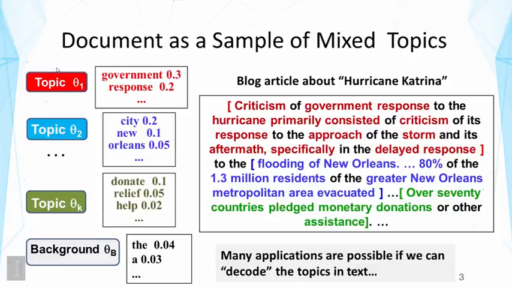Right? So the goal of topic analysis here is to try to decode these topics behind the text, to segment the topics, to figure out which words are from which distribution, and to figure out first what are these topics. Right? So how do we know there's a topic about government response, there's a topic about the flooding of the city? So these are the tasks of a topic model. If we can discover these topics, we can color these words as you see here to separate the different topics, then you can do a lot of things, such as summarization or segmentation of topics, clustering of sentences, etc.